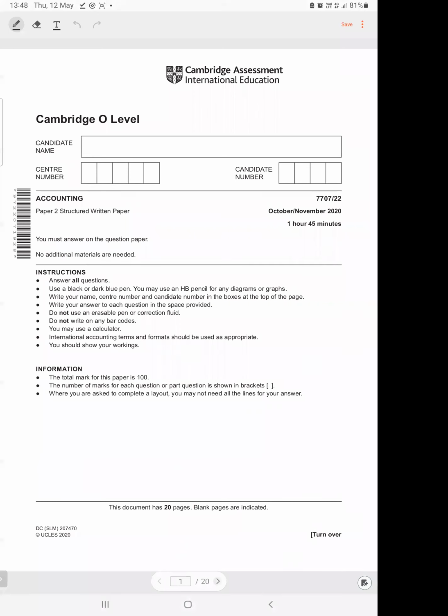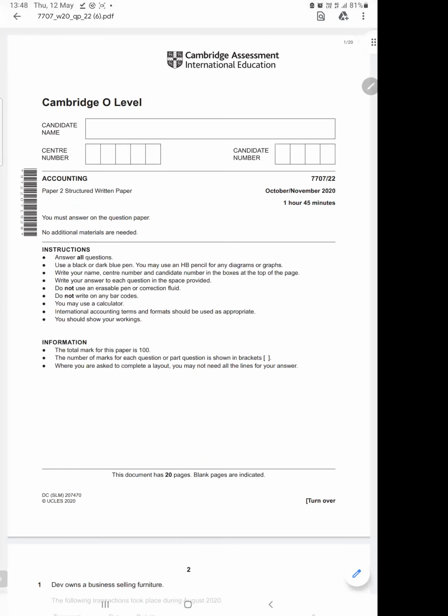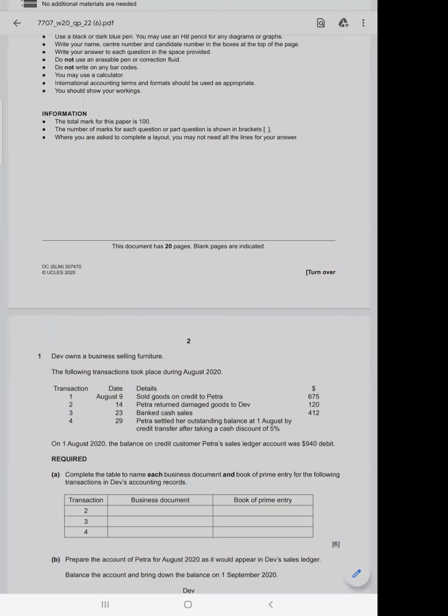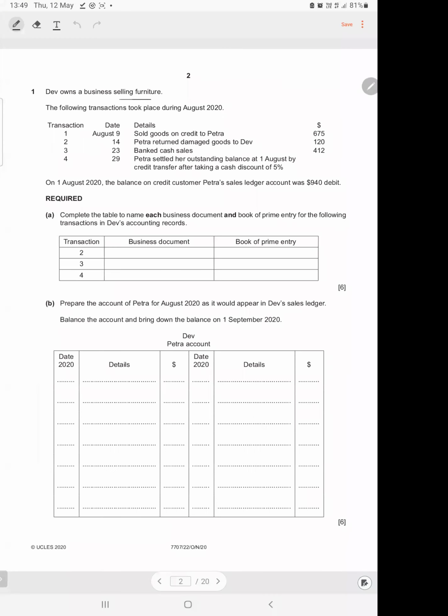Okay, so we'll start off with question 1A. Dave owns a business selling furniture. So selling furniture is a business activity. This is always important. Okay, we are the accountant for Dave. So the business owner is Dave. We are the accountant for Dave.